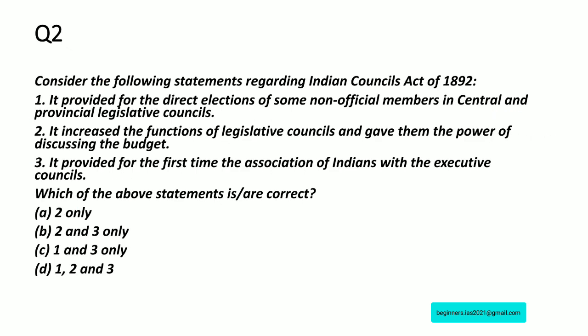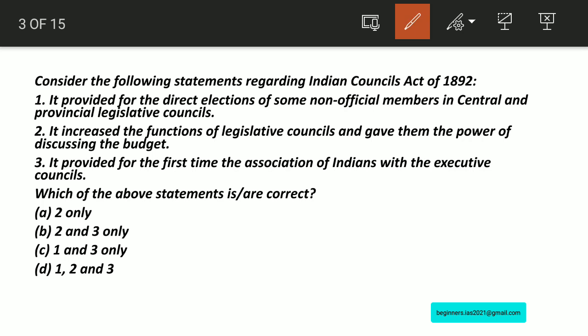Let us move on with question number 2. Here we have to identify the correct statement regarding the Indian Councils Act of 1892. 1892 is very important. Statement 1: It provided for the direct election of some non-official members in the central and provincial legislative councils. Statement 2: It increased the functions of legislative councils and gave them the power of discussing the budget. Statement 3: It provided for the first time the association of Indians with executive councils.